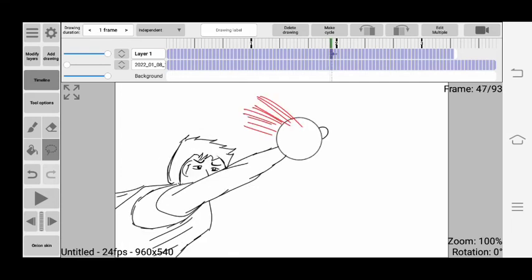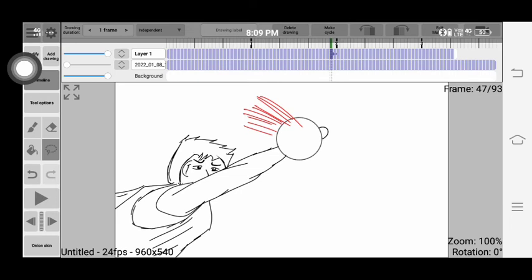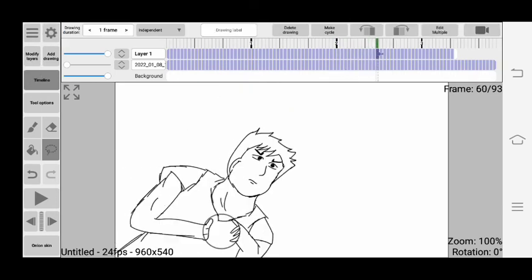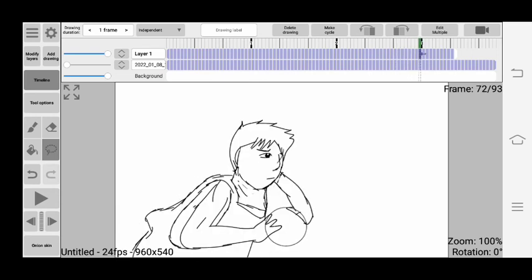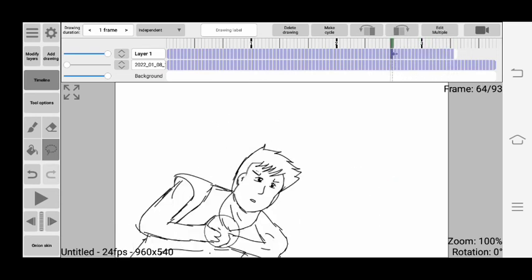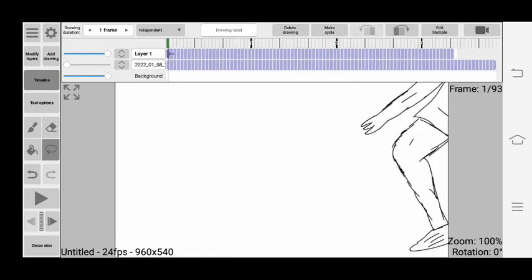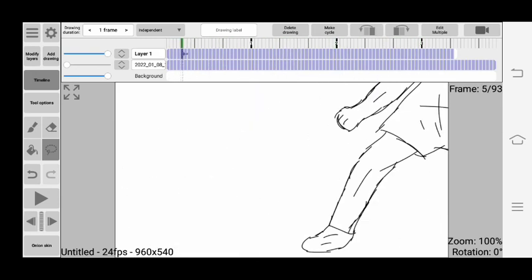Here you can notice I have used red lines to denote speed lines, but you can use any other color also. And from here he pushes the ball. This animation contains a lot of frames and it will take almost 3 or 4 hours to animate.